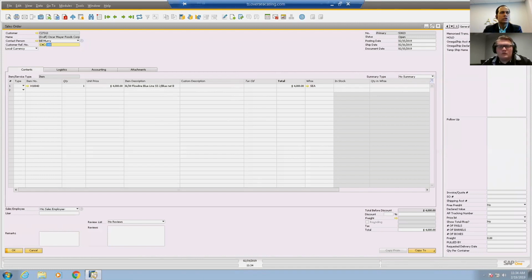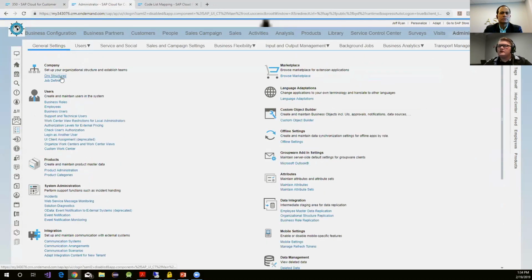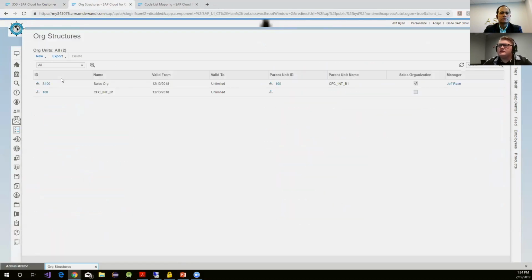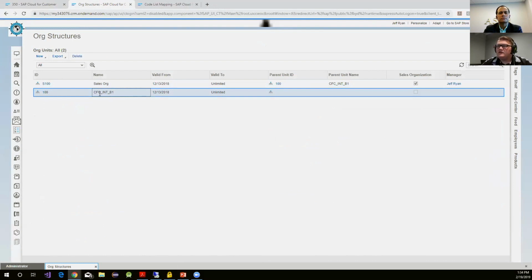So you had to create one org unit for Business One in C4C, right, Jeff? Yes. Let me share this really quick. In your system here, you'll always maintain an organization breakdown that separates C4C from Business One. We have our sales organization at the high level, and then this one down here, which is a B1 pull-in.